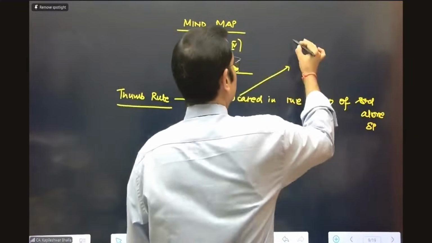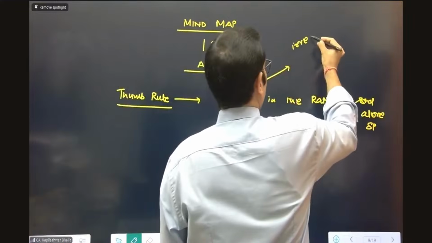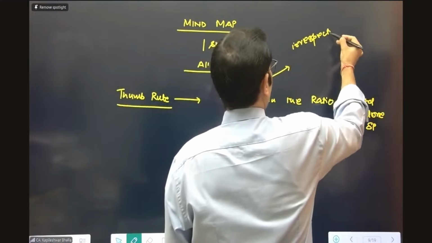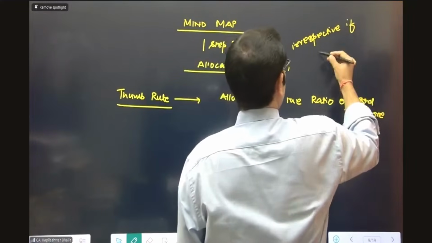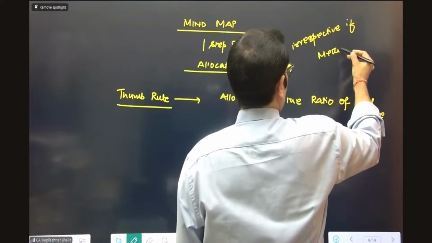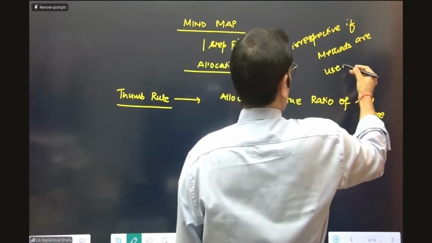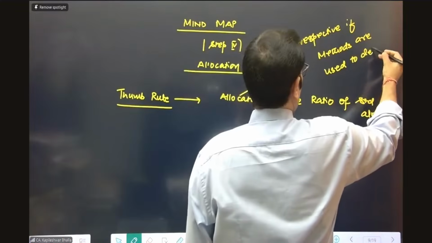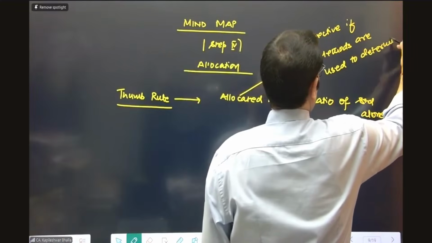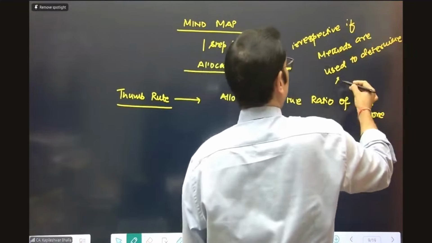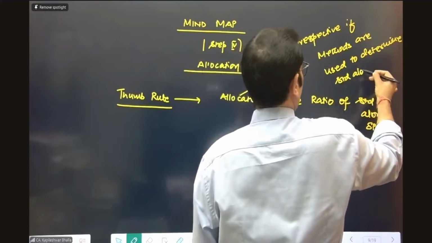And can I say this is irrespective of which methods are used to determine the standalone price.